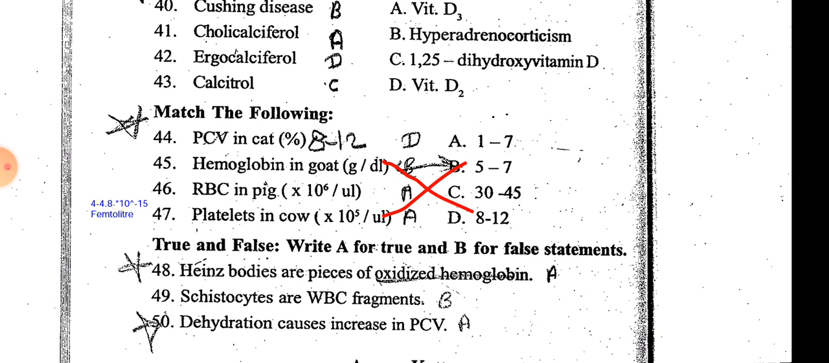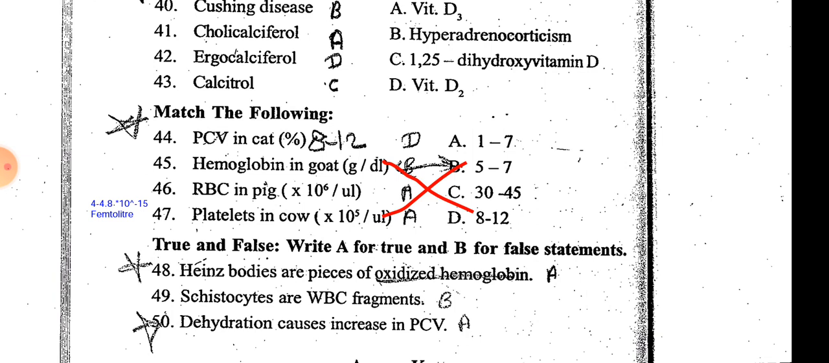Platelets in cows is 5 to 7 into 10 raised to power 5 per microliter, and red blood cell in pig is 1 to 7 into 10 raised to power 6 per microliter.